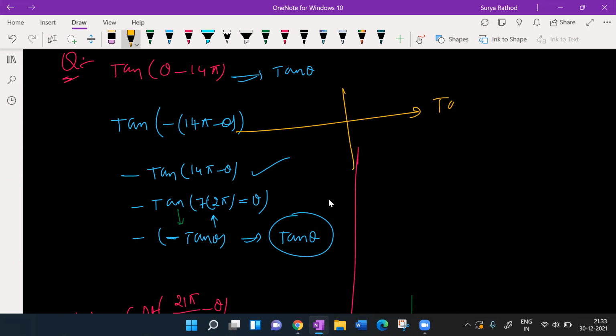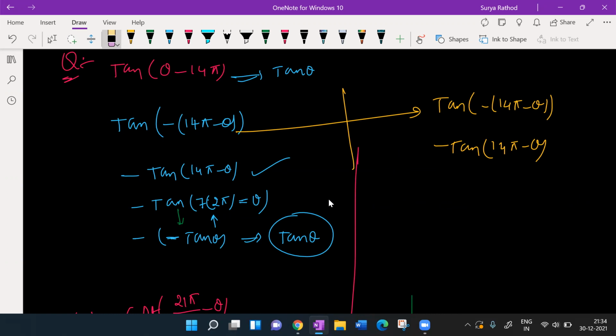From this, tan of minus 14. This is what I have: minus tan of 14 into 180. How much? 14 into 180. How much? 14 times 18 is 196 plus 56, 252, so 2520.